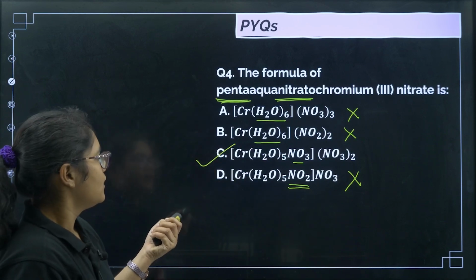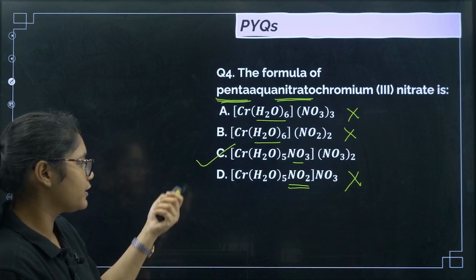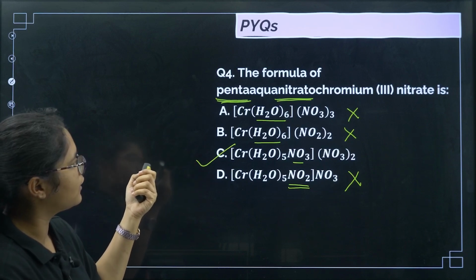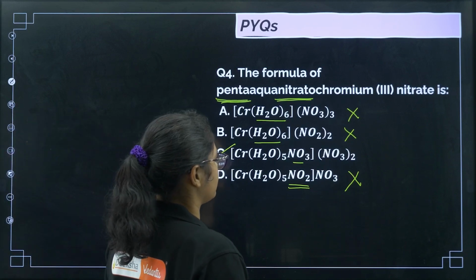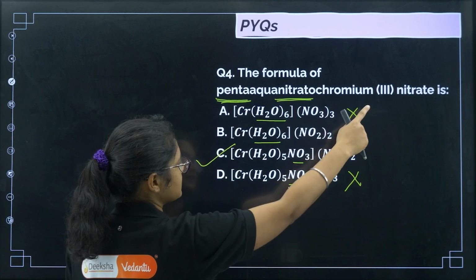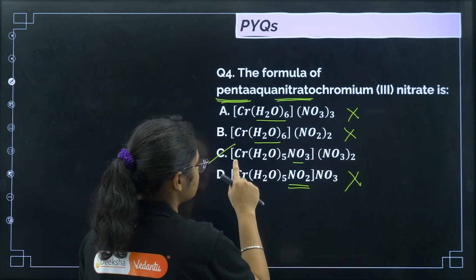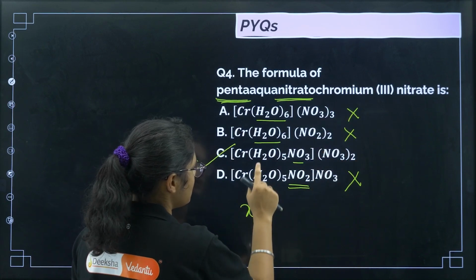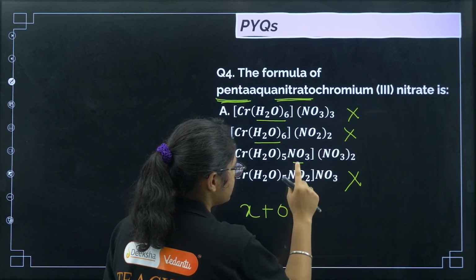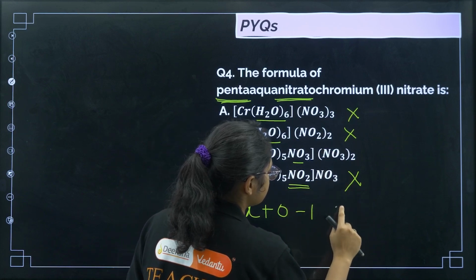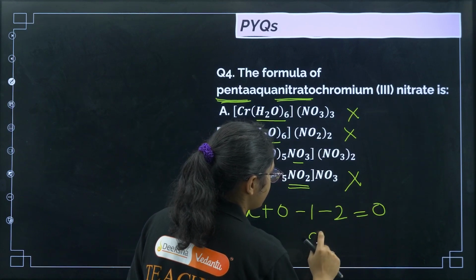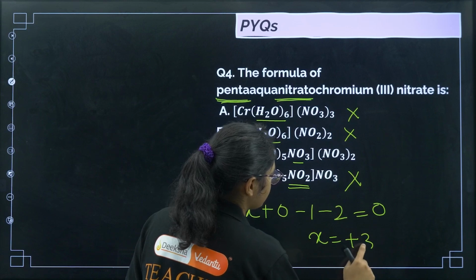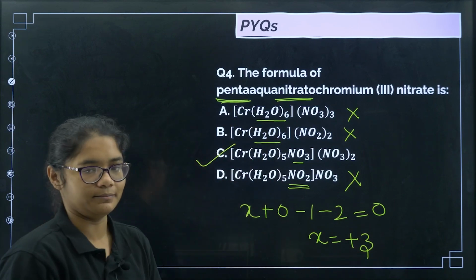Okay, now we will check this one also. The charge also we can calculate here. See whether the charge is coming +3 or not. So if you see, let chromium be x, water is 0, right? This is minus 3 and this is minus 2, that is equal to 0. So x is equal to plus 3. Okay, the correct answer is option number C.